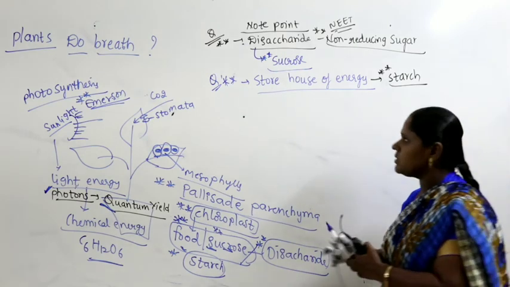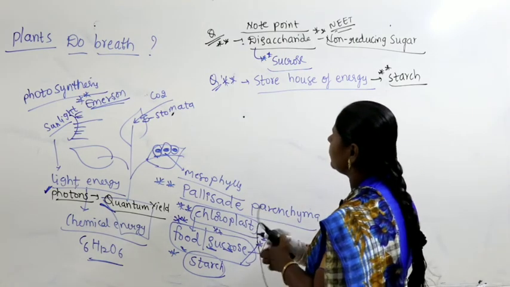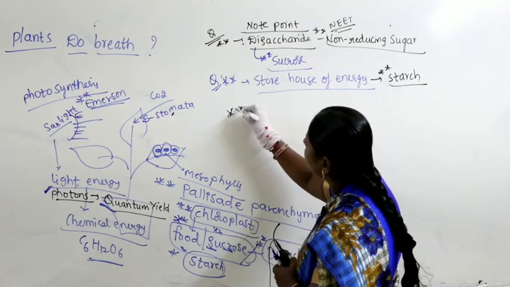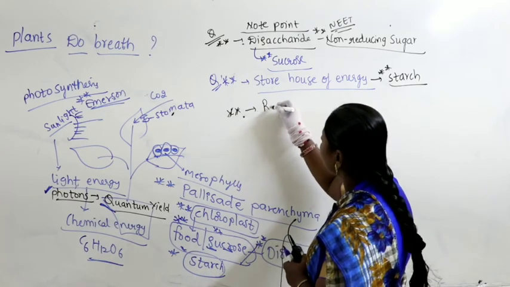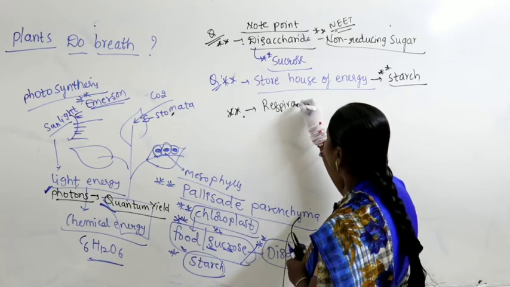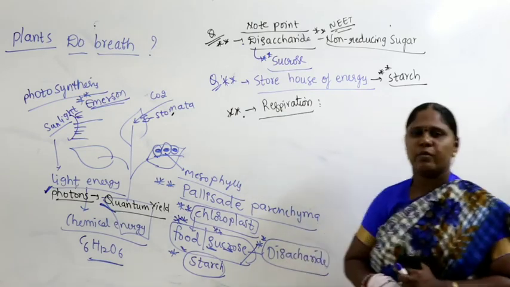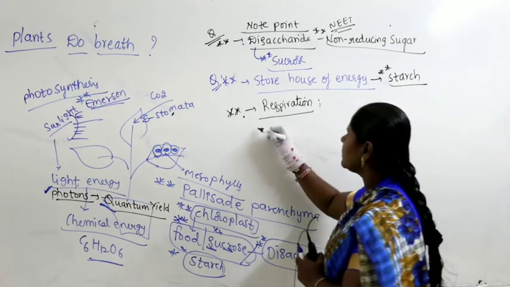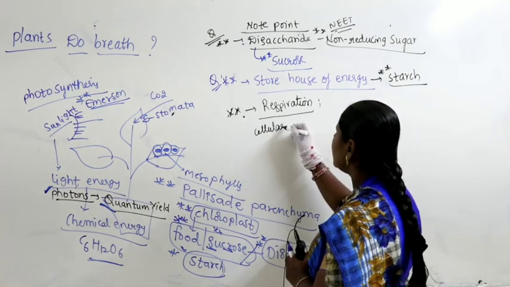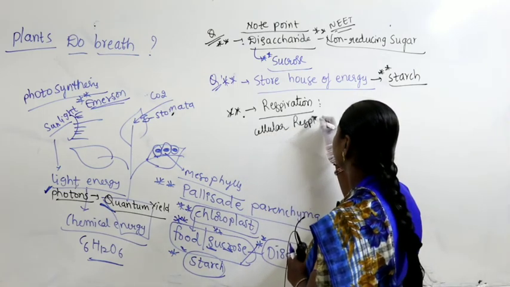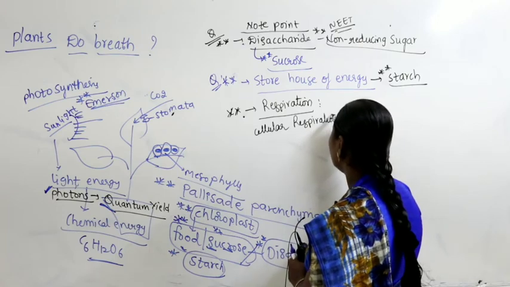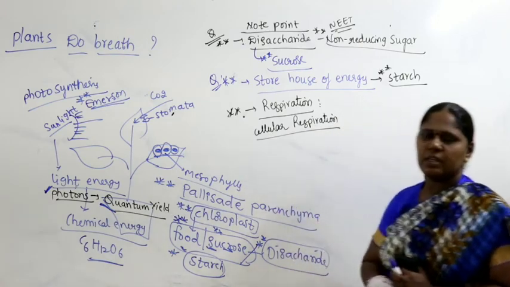So apart from this, in the process of respiration, we just now studied that energy is produced. First of all, what happens at the time of respiration? Just now we discussed, we referred to it as cellular respiration.